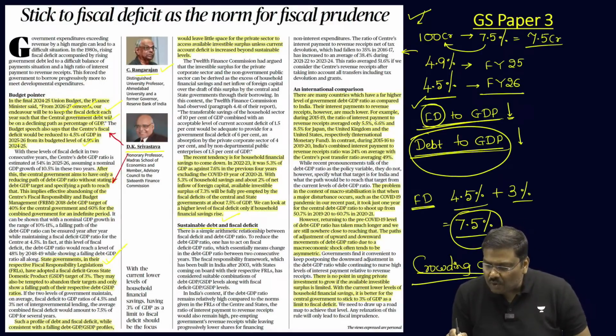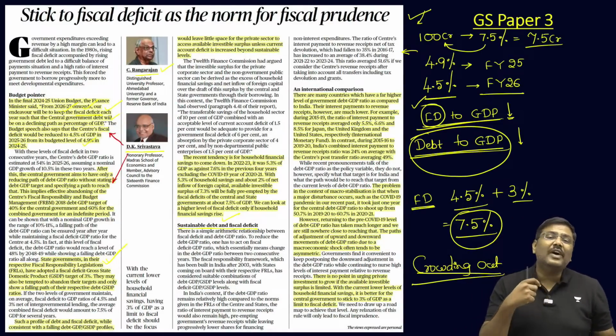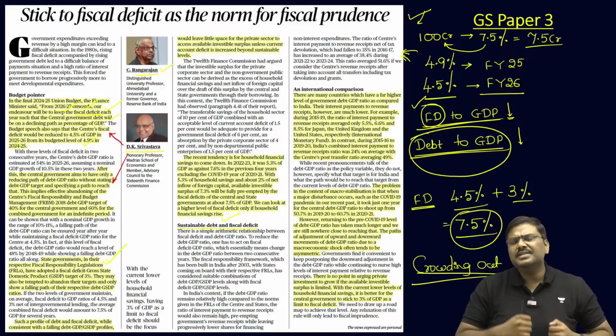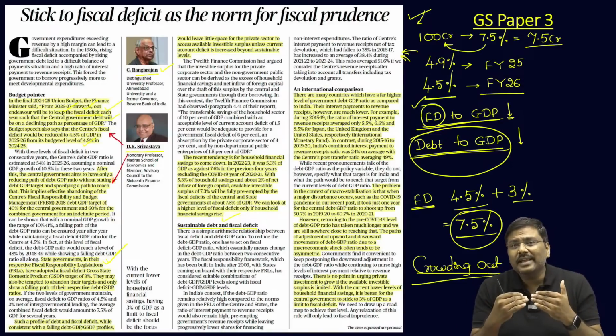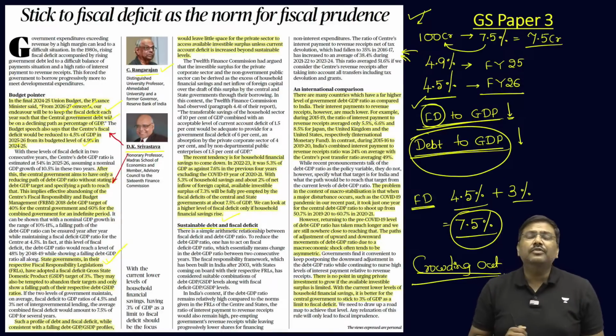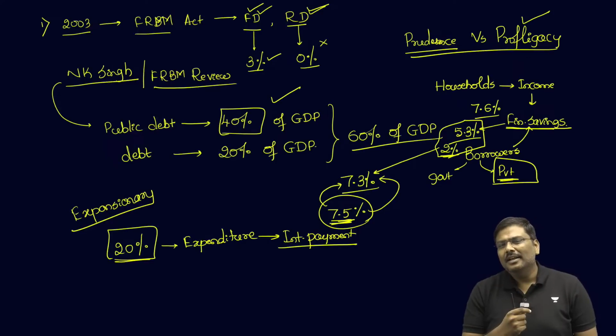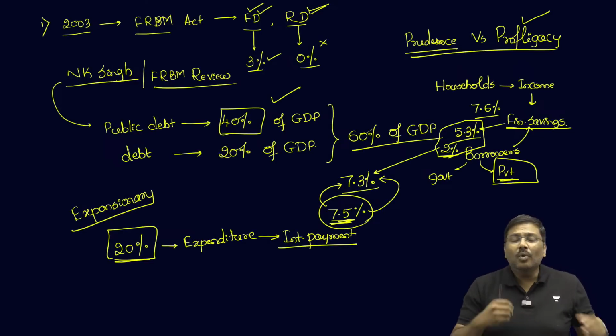A couple of years ago, it used to account for around 35% of the total revenue receipts, and now this has actually increased to 38.4% of the revenue receipts. Now, what is the implication? What is the meaning of it?